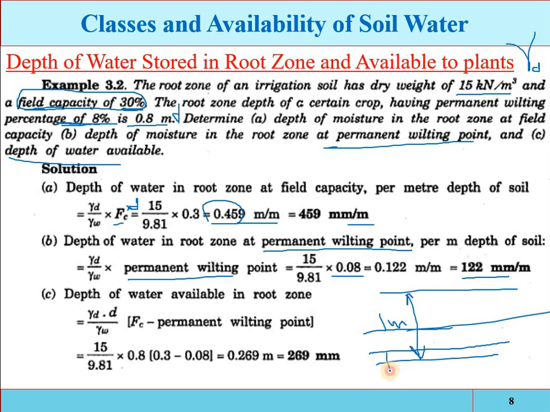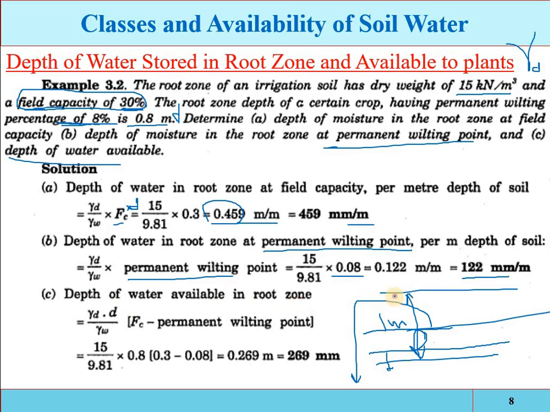Okay, this water will not be extractable by the plant, and the water which is more than this level will be drained out. So the water available to the plants will be from 8% to 30%.